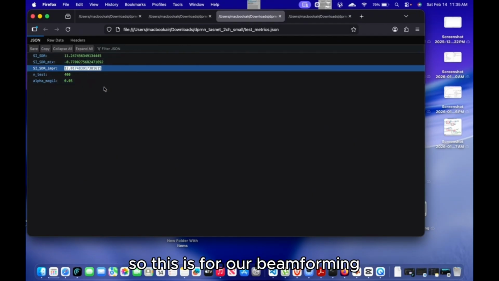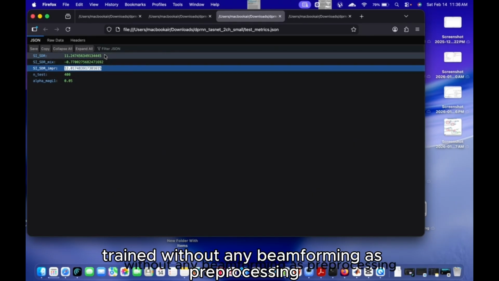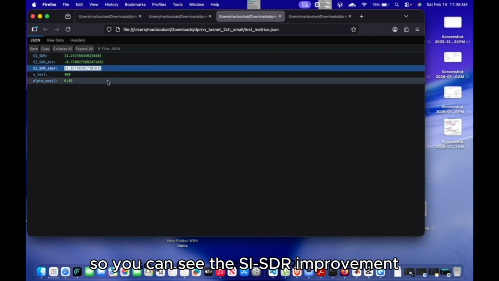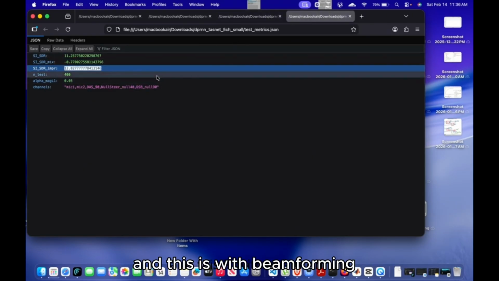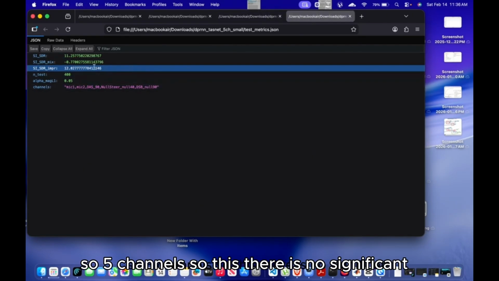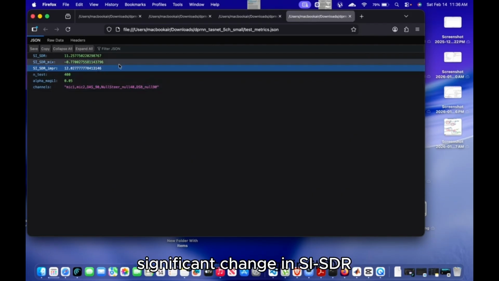So the next task we did was we applied these beamformings in our models DPRNN and TasNet. This is our model trained without any beamforming as pre-processing. So you can see the SI-SDR improvement, all those things, around 12 dB, and this is with beamforming, so 5 channels. So there is no significant change in SI-SDR.